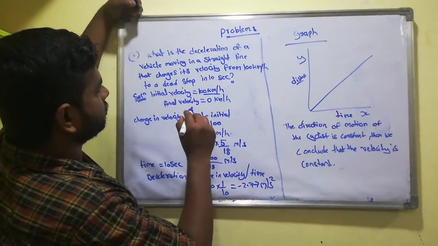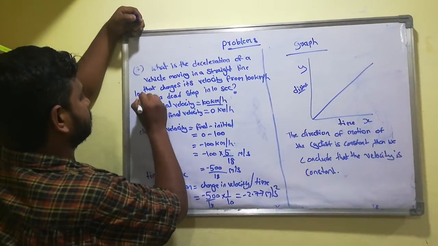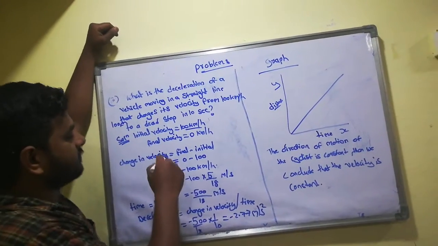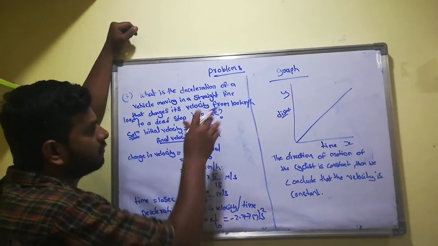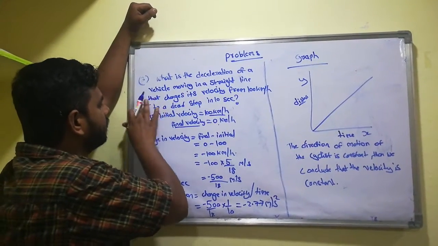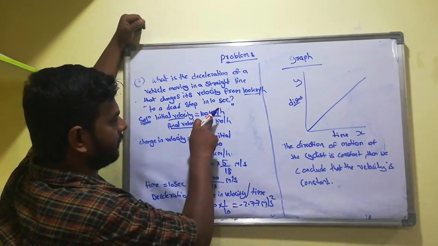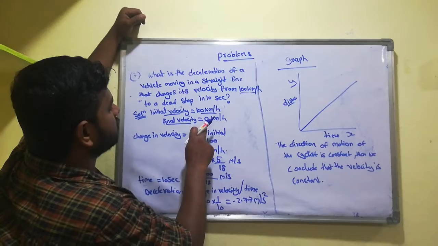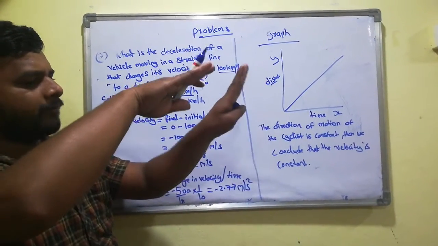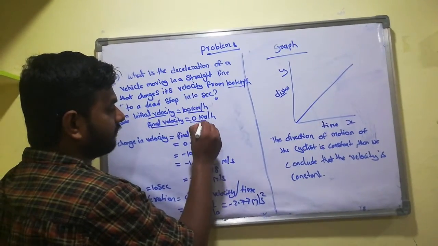Velocity is how much? 100 kilometers per hour. This is the initial velocity. Final velocity, how much? 0, because they are stopping. Before, the vehicle is moving very fast, 100 kilometers per hour. After they apply the brake, the speed is decreasing. That's what happened. Initially it was 100, and the final velocity is 0.